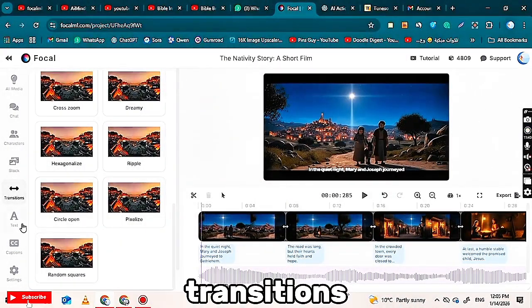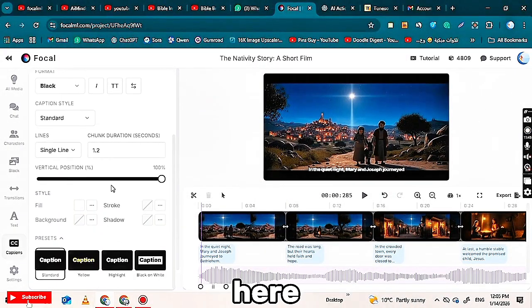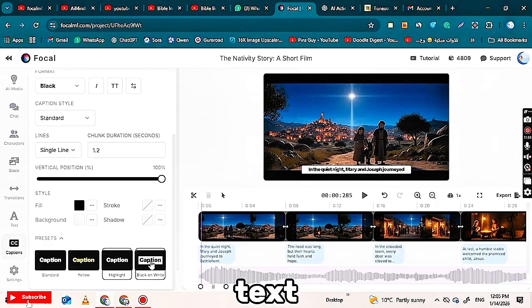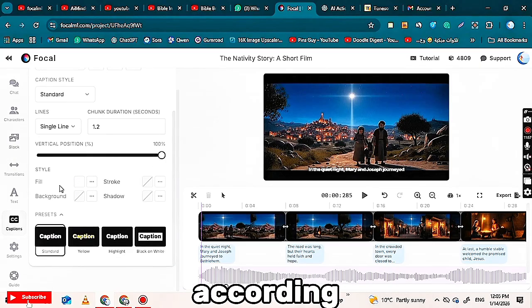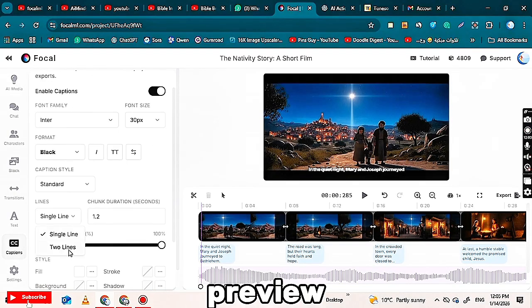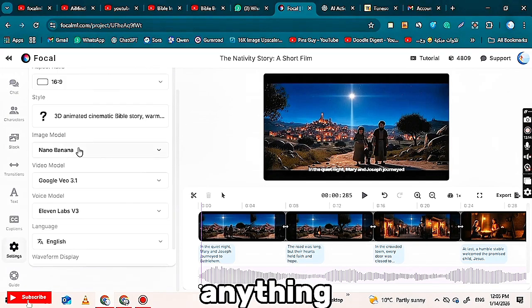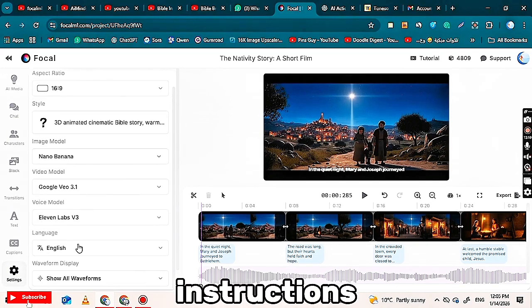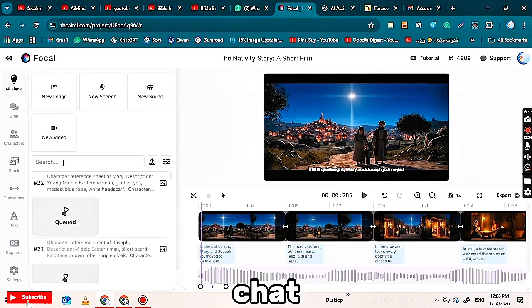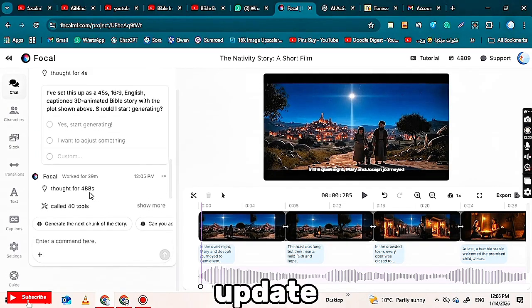After applying transitions, click on the caption button. From here, you can edit the captions by changing the text, color, font, and overall style according to your preference. After this, preview your video by playing it from start to finish. If you notice any mistakes or want to change anything, you can easily do that by typing your instructions in the chat box, just like chatting with ChatGPT, and the video will update accordingly.